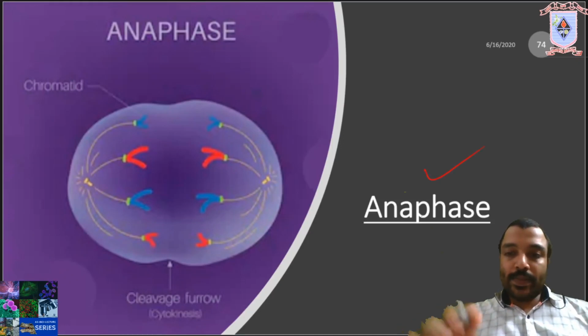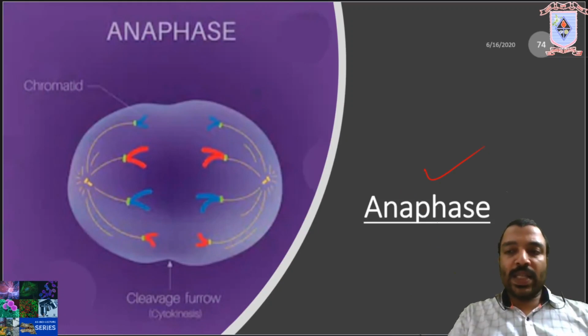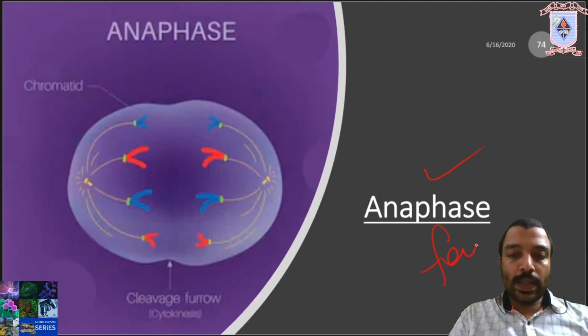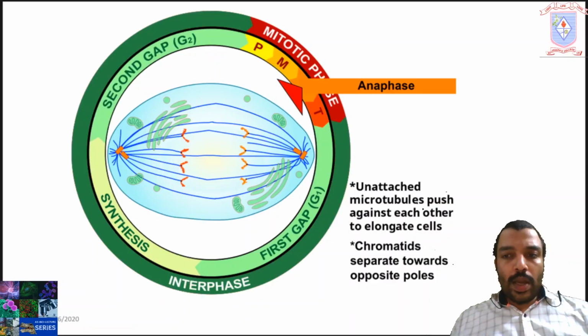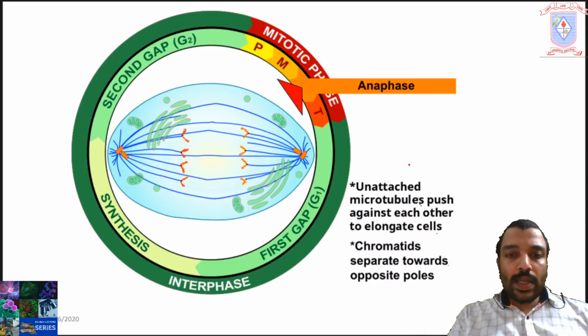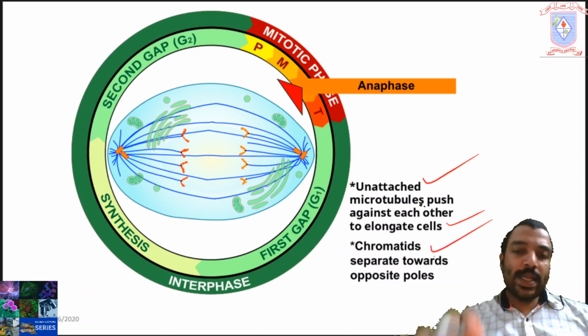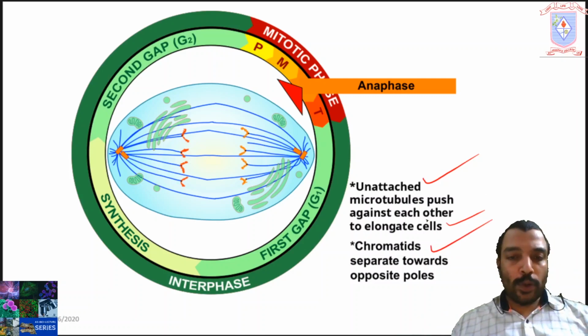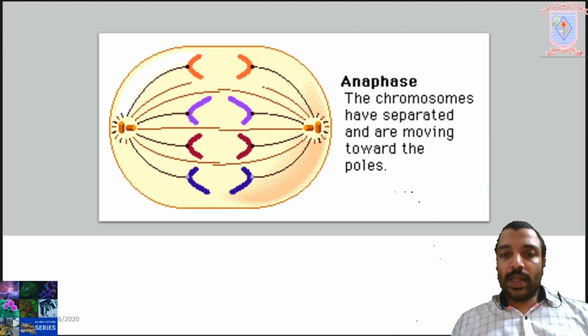Then anaphase. This is the shortest phase, lasting only a few minutes. In anaphase, the unattached microtubules push against each other to elongate the cell. The second characteristic feature is that chromatids separate towards opposite poles. These are the two major events.